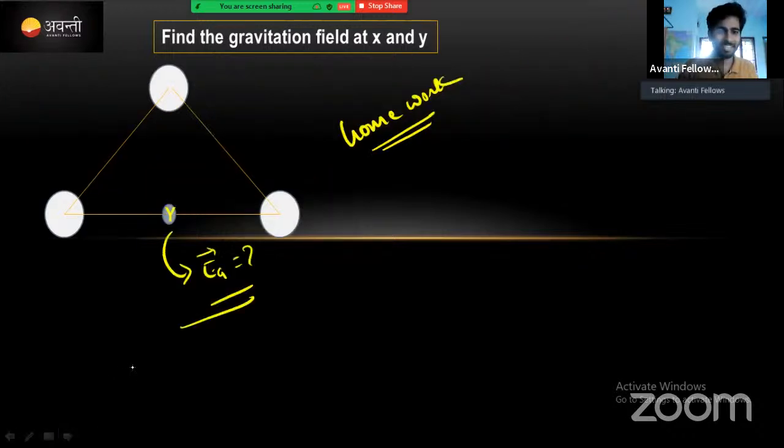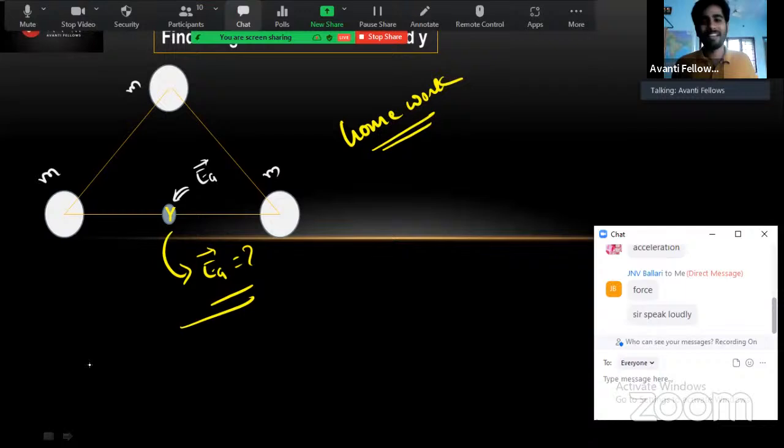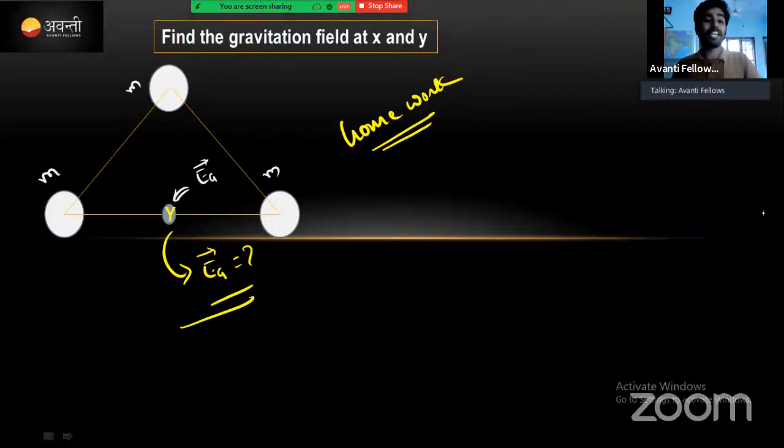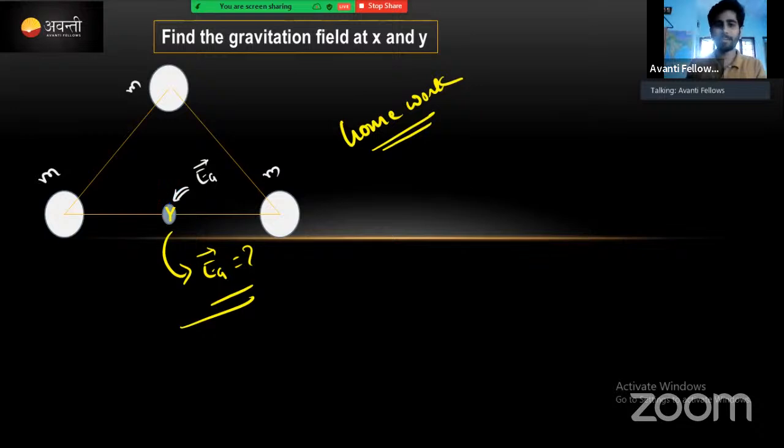Actually, I gave a homework, right? Homework क्या था? Same mass m था. At this point, कौन सा point में? Y point में. Actually, I told you to calculate the gravitational field strength. Gravitational field we need to find out at the point of Y. This is actually the homework which I assigned. Has anybody solved this question, or else I will solve this one? If you solved it, please drop your answer in the chat box, or else I will solve this one. Okay, कोई बात नहीं.